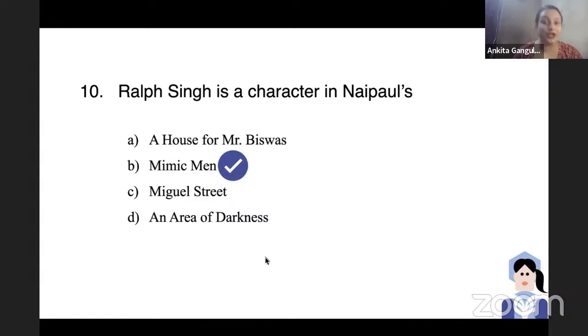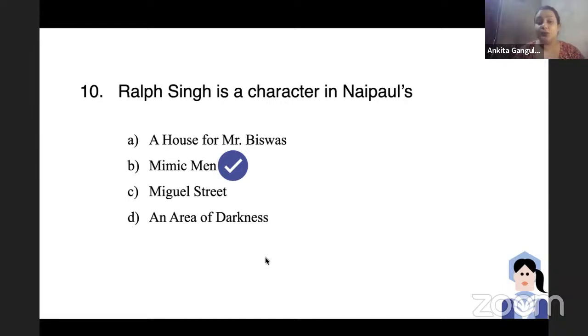So Ralph Singh is the protagonist. He's actually a politician character in V.S. Naipaul's The Mimic Men. We see that he's in exile, right? And he's trying to write his memoirs. So this state of exile is also very important. It's a metaphor for both physical exile and exile from the self. We see this metaphor of the self in works, especially of diasporic literature, in works of Meena Alexander, V.S. Naipaul, Jhumpa Lahiri. This idea of exile is a constant metaphor to show that this exile is not only the exile of the body, but also of the self.